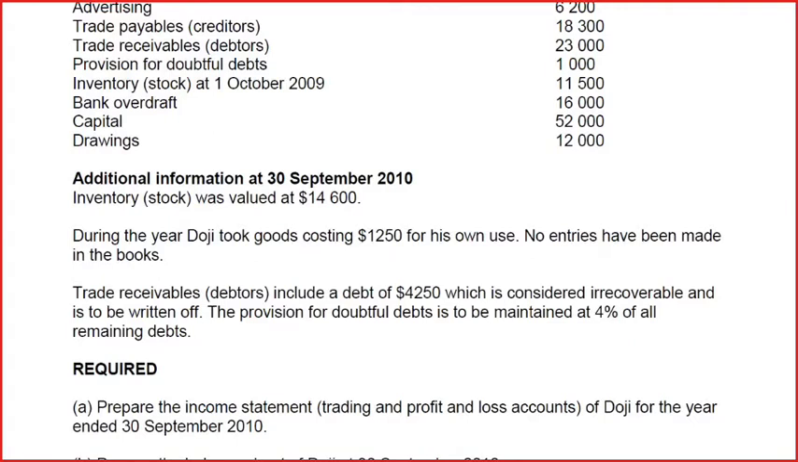Now why is drawing being debited? Because drawing reduces our capital. Whenever there is a drawing, it will be reducing our capital. So if the nature of capital is credit, whatever reduces our capital would always come on the debit side.